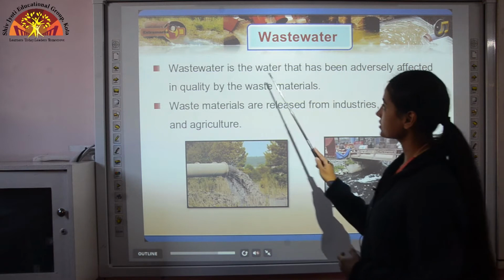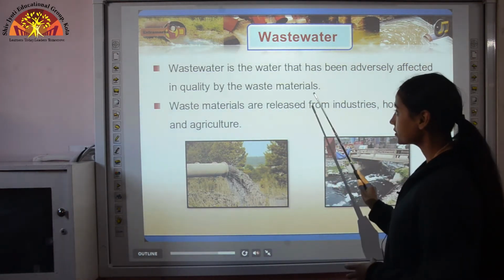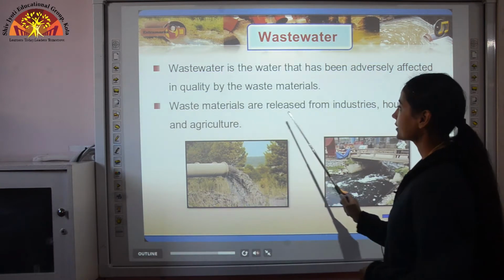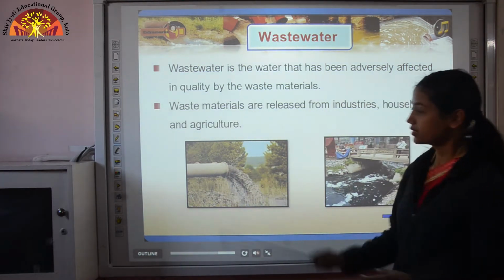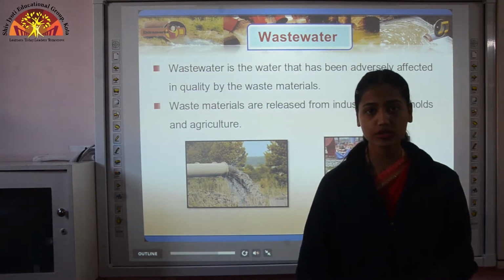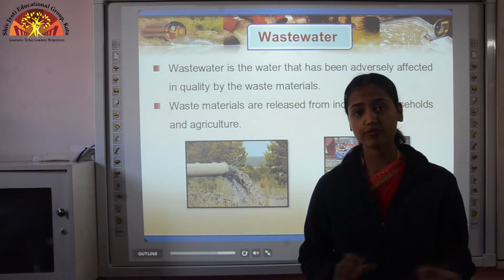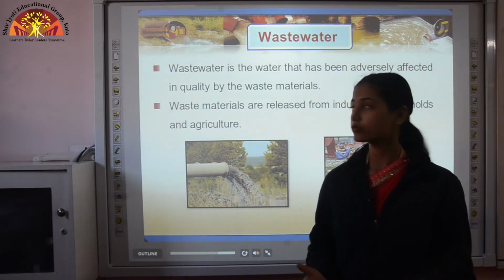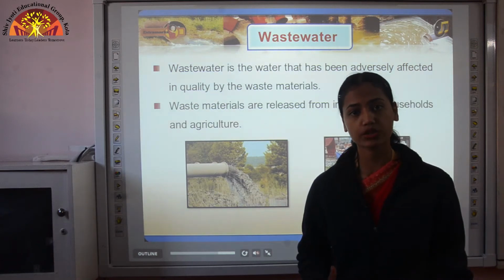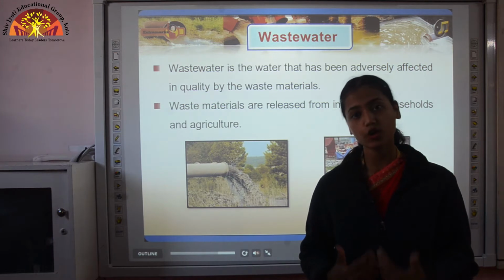So wastewater is the water that has been adversely affected in quality by waste materials. Waste materials are released from industries, households and agriculture. Like in our house also, suppose your mother washes dishes, then after that water becomes dirty. So again we are contributing in making clean water a dirty water. So that is waste generated by us at our homes.